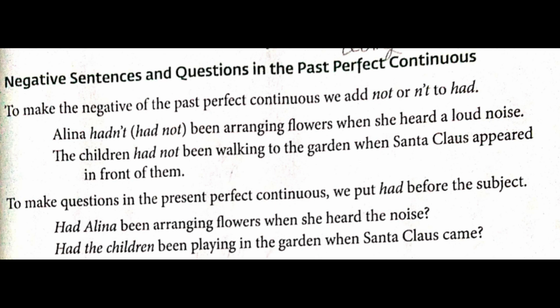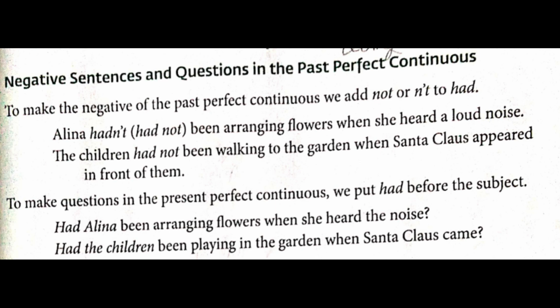Now we'll learn how to form questions as well as negatives from this particular formation, that is past perfect continuous tense. To make the negative of the past perfect continuous, we add not or n't, that is the contraction, to had. Let's see how. Alina hadn't or had not been arranging flowers when she heard a loud noise. So here in this declarative sentence, underline hadn't, underline been arranging, or had not been arranging, and the other one, heard.